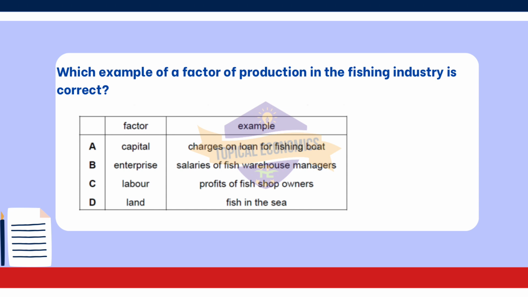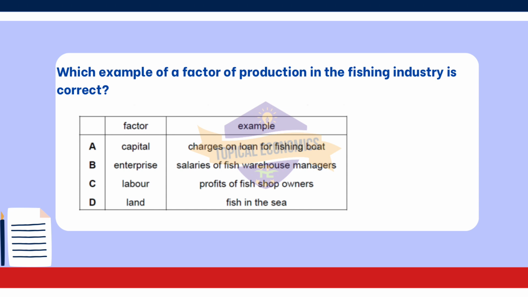Looking at the other options. Option A, capital, charges on loan for fishing boat. While this is a valid example of capital, it is not the correct answer to the original question regarding which example of a factor of production in the fishing industry is correct in the context provided. Option B, enterprise, salaries of fish warehouse managers.